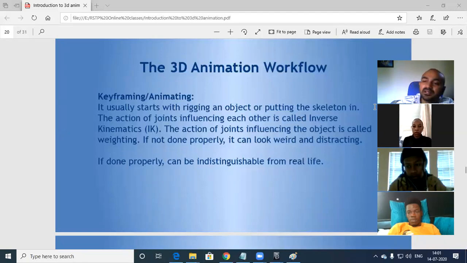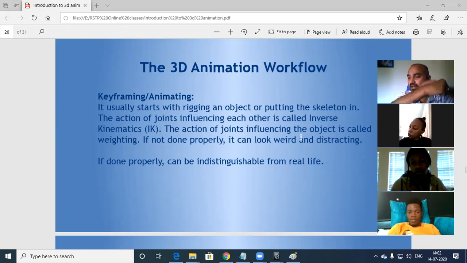It usually starts with rigging an object, putting the skeleton in, the action of joints influencing each other, called inverse kinematics. Simple example: this is one joint. I have one controller here. Assume my wrist is tied up here and there is one thread here, and someone is holding it. This is one joint, this elbow is another joint, the shoulder is another joint.